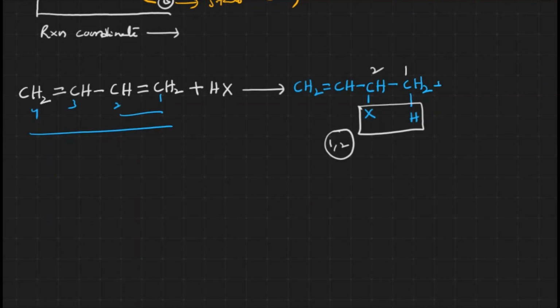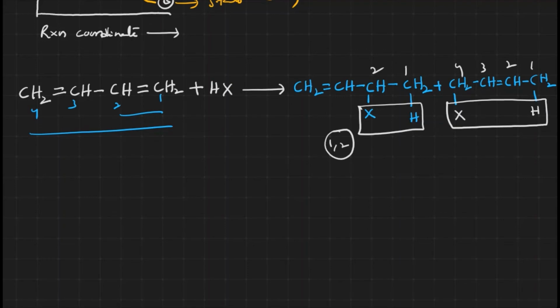Let me write it: CH3-CH=CH-CH2X. At the 1st and 4th positions, hydrogen and halide are added, and that's what we call the 1,4 addition product. Now out of these two, which is the major one? That is the question.